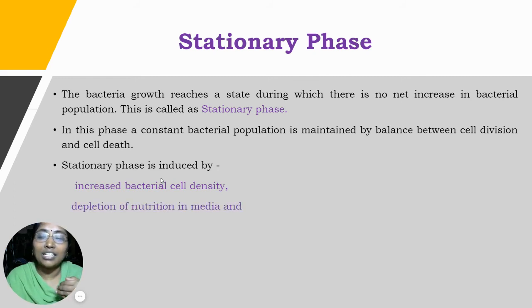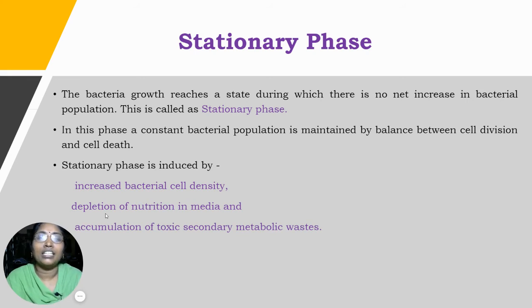The other reason is depletion of nutrients in the medium. What is this depletion? As the number of bacteria increases, all the bacteria utilize the same nutrients. Whatever nutrients we added, we are not constantly adding more. Initially, whatever fresh media we added, all the bacteria have to utilize that much nutrient. When all the bacteria are utilizing nutrients, depletion definitely takes place. As there is depletion of nutrients in the media, there is no getting energy because of the lack of nutrition. Therefore, they stop the logarithmic phase and enter the stationary phase.